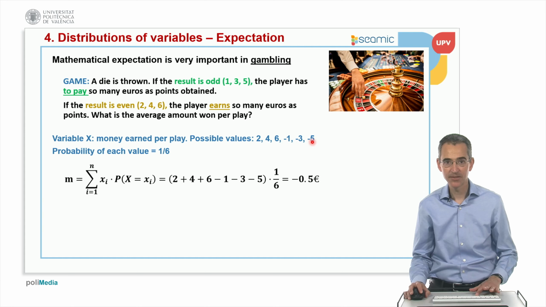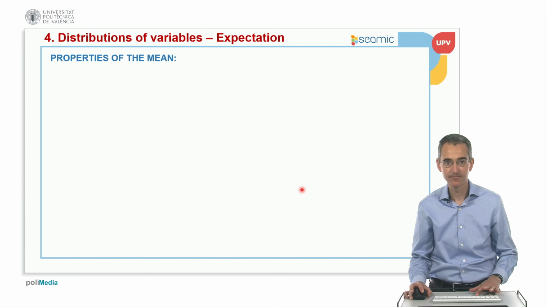These are the possible values. The probability is 1/6. So on average, we are losing 1/2 of a euro. So on average, 50 cents are lost per play.